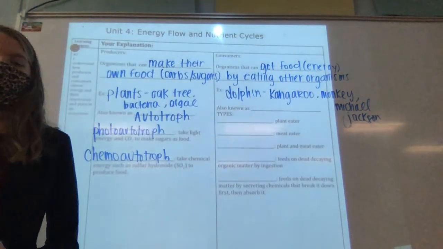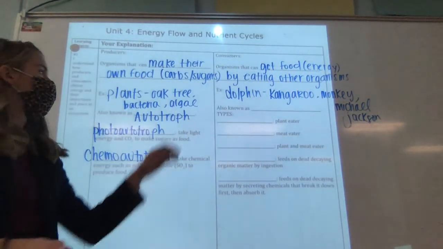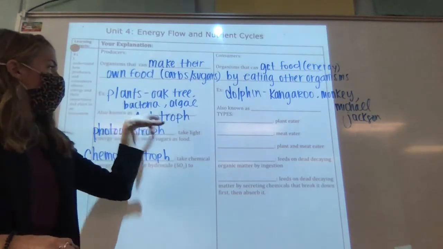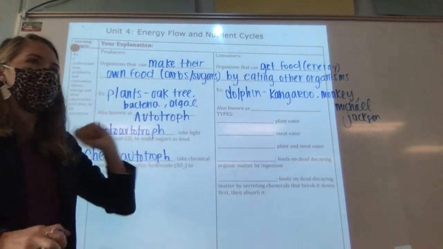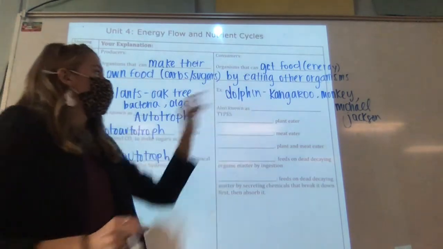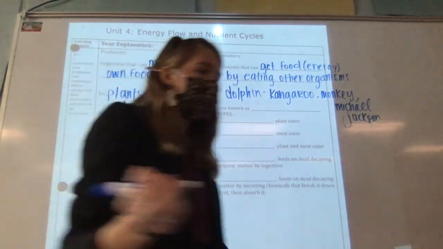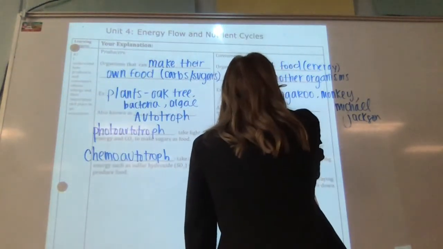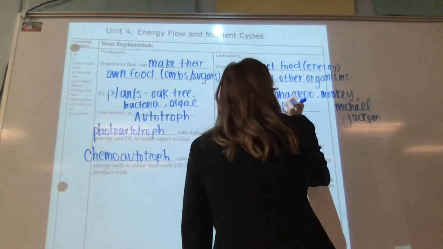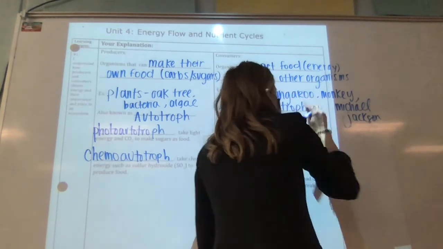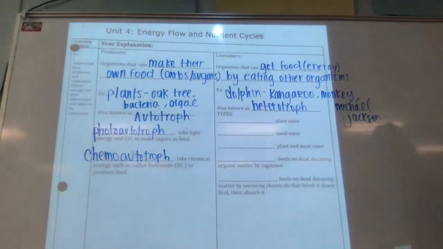You are all consumers. So, producers were known as autotrophs, self-feeding. Humans and consumers are known as heterotrophs. Heterotrophs get their food from somewhere different.